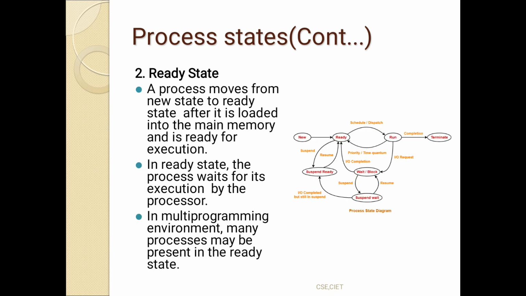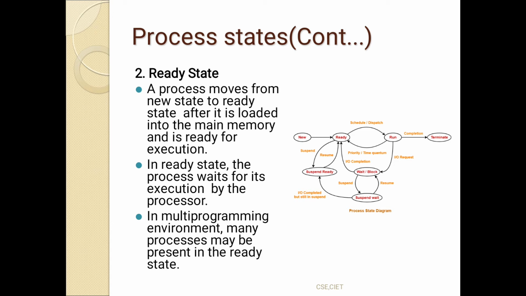The next state is the ready state. A process moves from the new state to the ready state after it is loaded into the main memory and is ready for execution. So what's the difference here? A process is in the new state when the program is in the secondary memory.